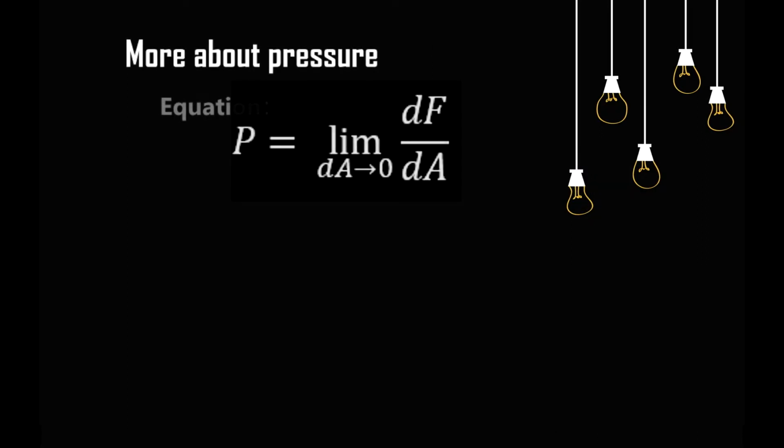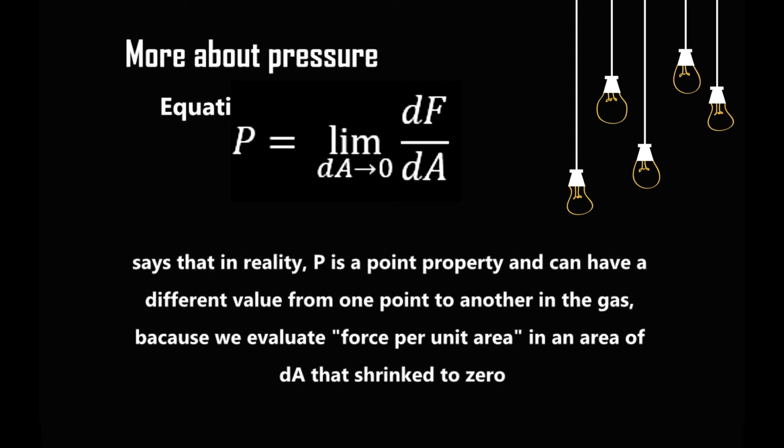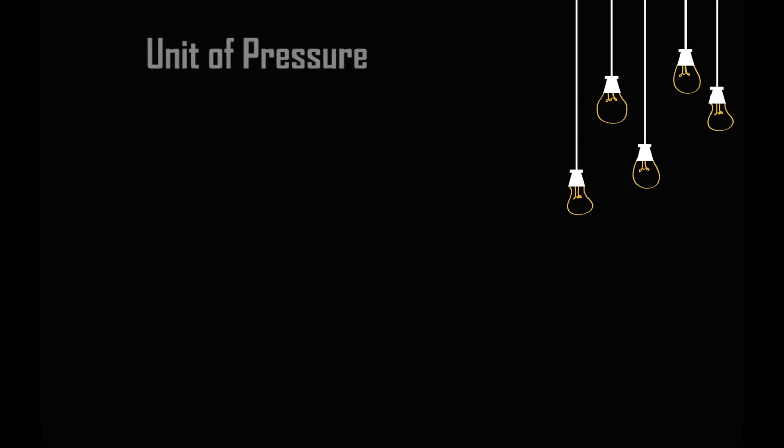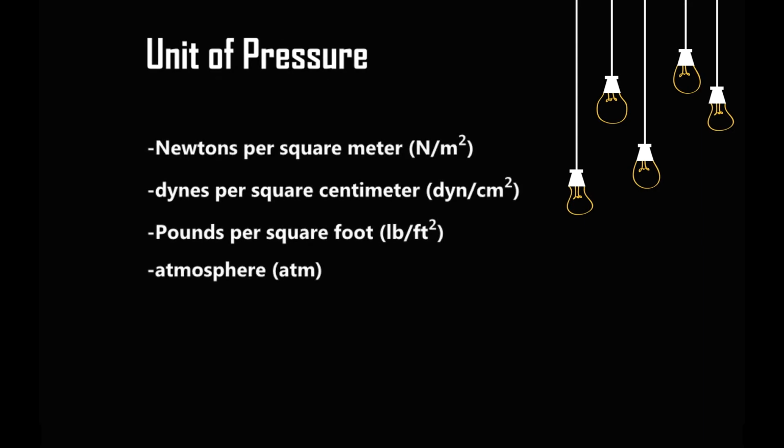The equation for P in differential calculus form says that in reality it is a point property, because we evaluate the force on a unit area that shrinks to 0, so it becomes a point. Units of pressure are as follows: Newton per square meter, dynes per square centimeter, pounds per square foot, and atmosphere. We have finished discussing pressure.